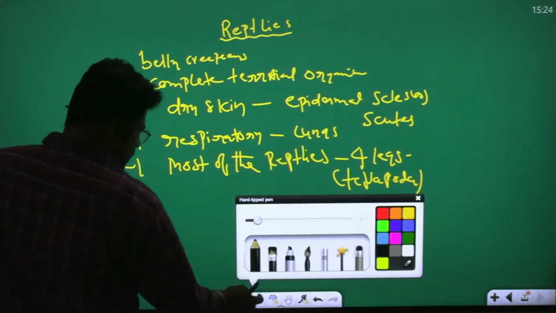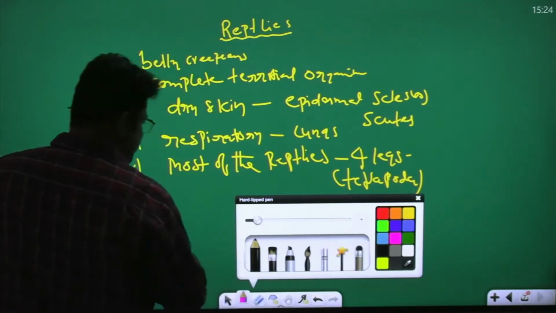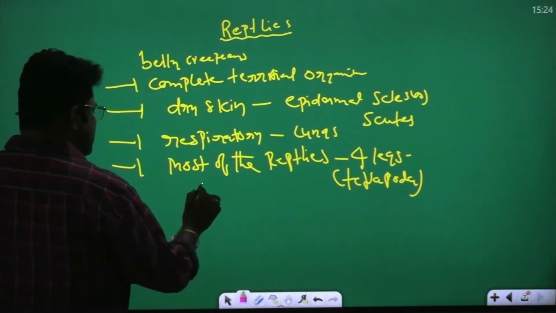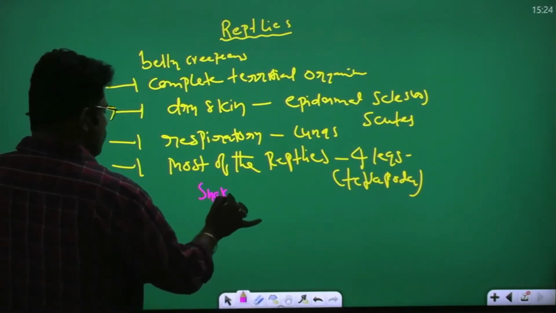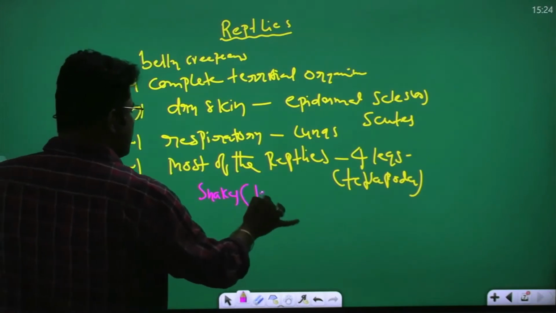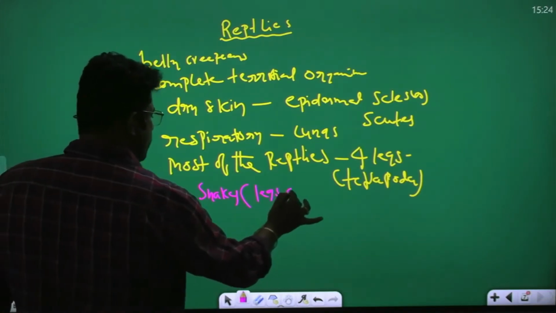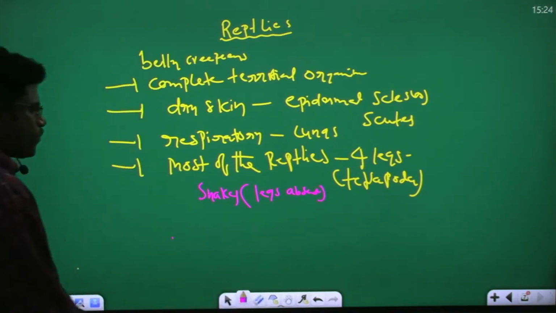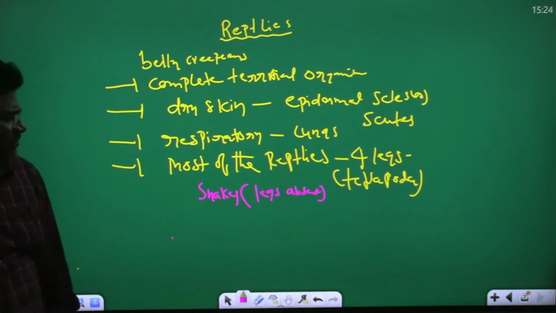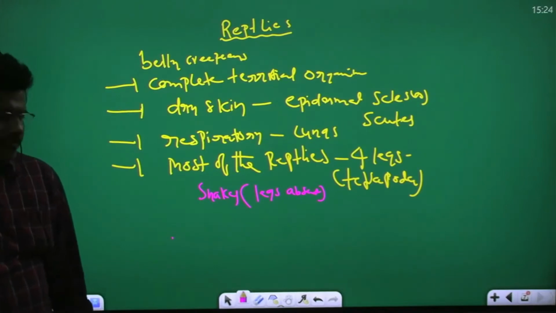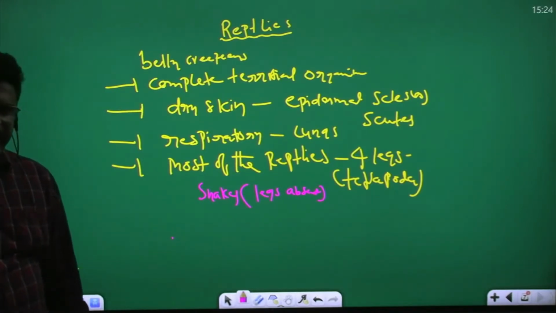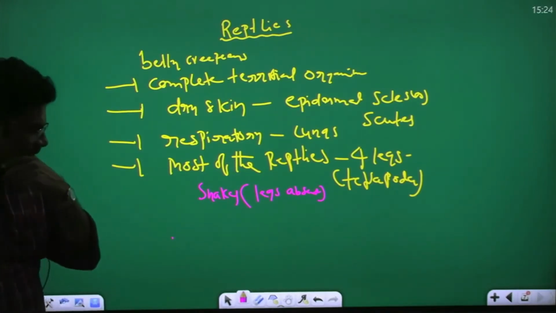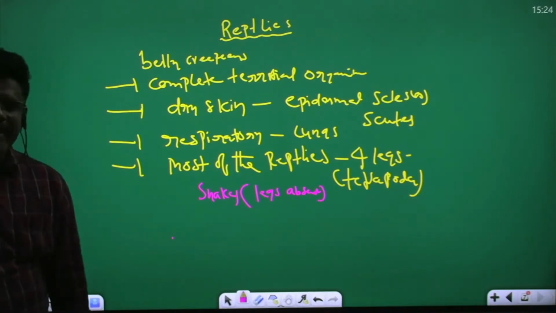But in snakes, legs are absent. That is the point. Most of the reptiles have four legs, but in snakes, legs are absent.